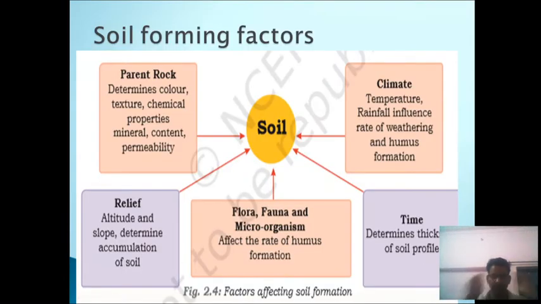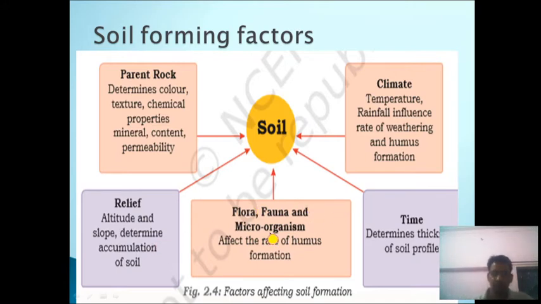Next, soil forming factors. Here we have 5 soil forming factors. These are the parent rocks, relief, flora, fauna and microorganisms, climate and time. The parent rock lies under the topsoil. These are the layers of rock which determine the color, texture, chemical properties, mineral content and permeability of soil. Another is relief. Relief is topography. In this we have altitude and slope, which determine the accumulation of soil. On the top of a hill the thickness of soil is less as compared to the down area.